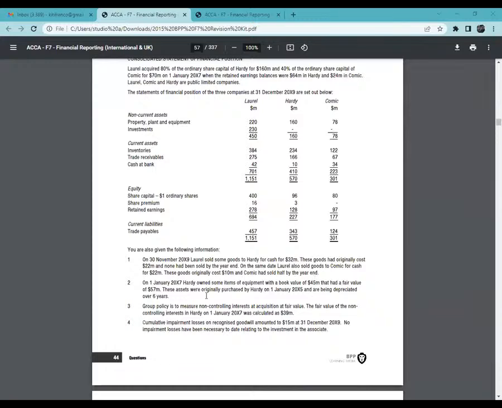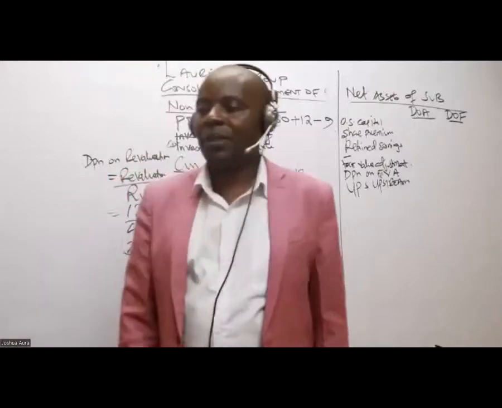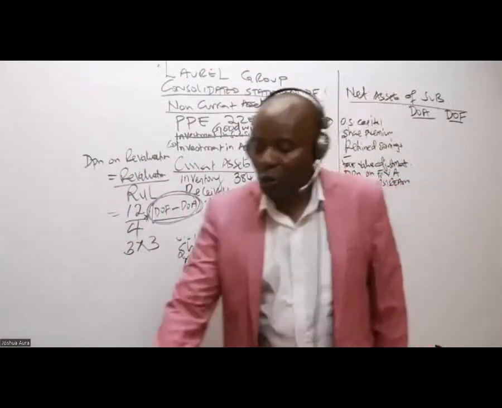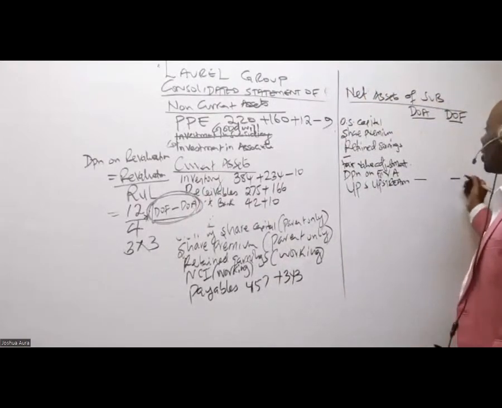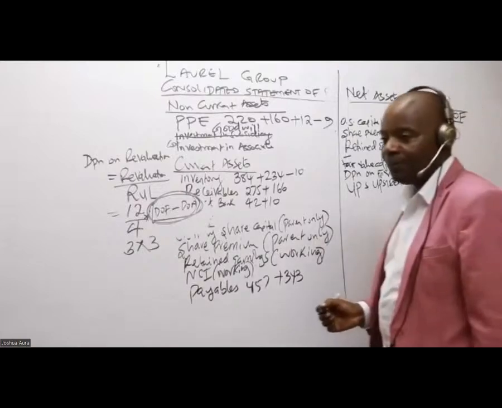What kind of UPS do we have? Remember, Laurel is our parent. Laurel is the one that sold to the subsidiary. Is this upward or downward? This is downstream. So if it's downstream, then what we do, because we don't have upstream, here we shall have dash, dash like that.